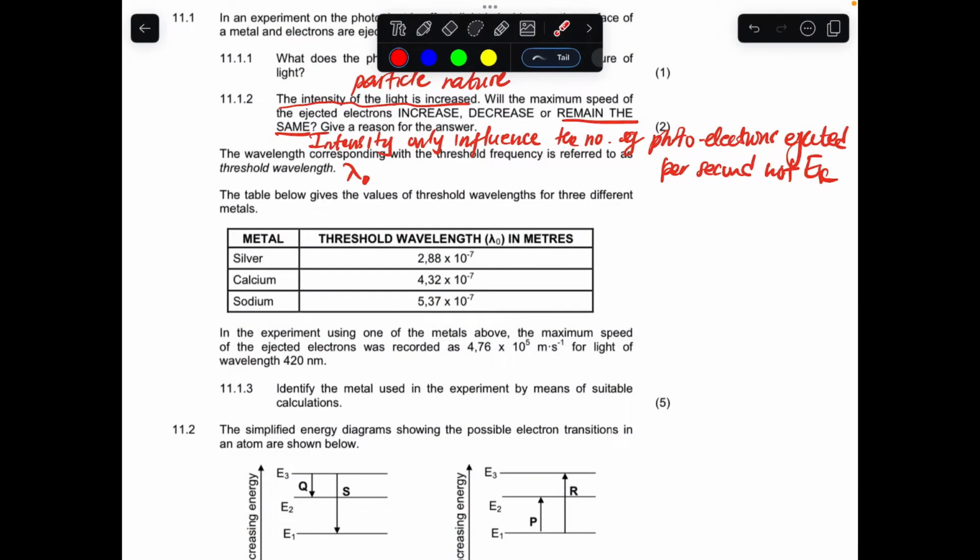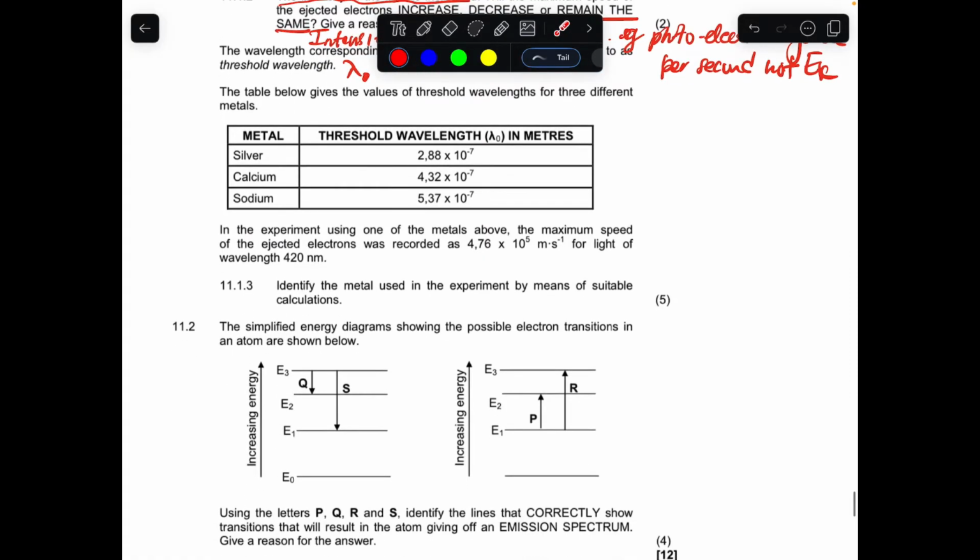Now it says, the table below gives the values of the threshold wavelengths of three metals. We have silver, calcium, and sodium. These are the threshold wavelengths of them. So as you can see, the higher the wavelength, the greater the photoelectric effect, or the more electrons are ejected there.